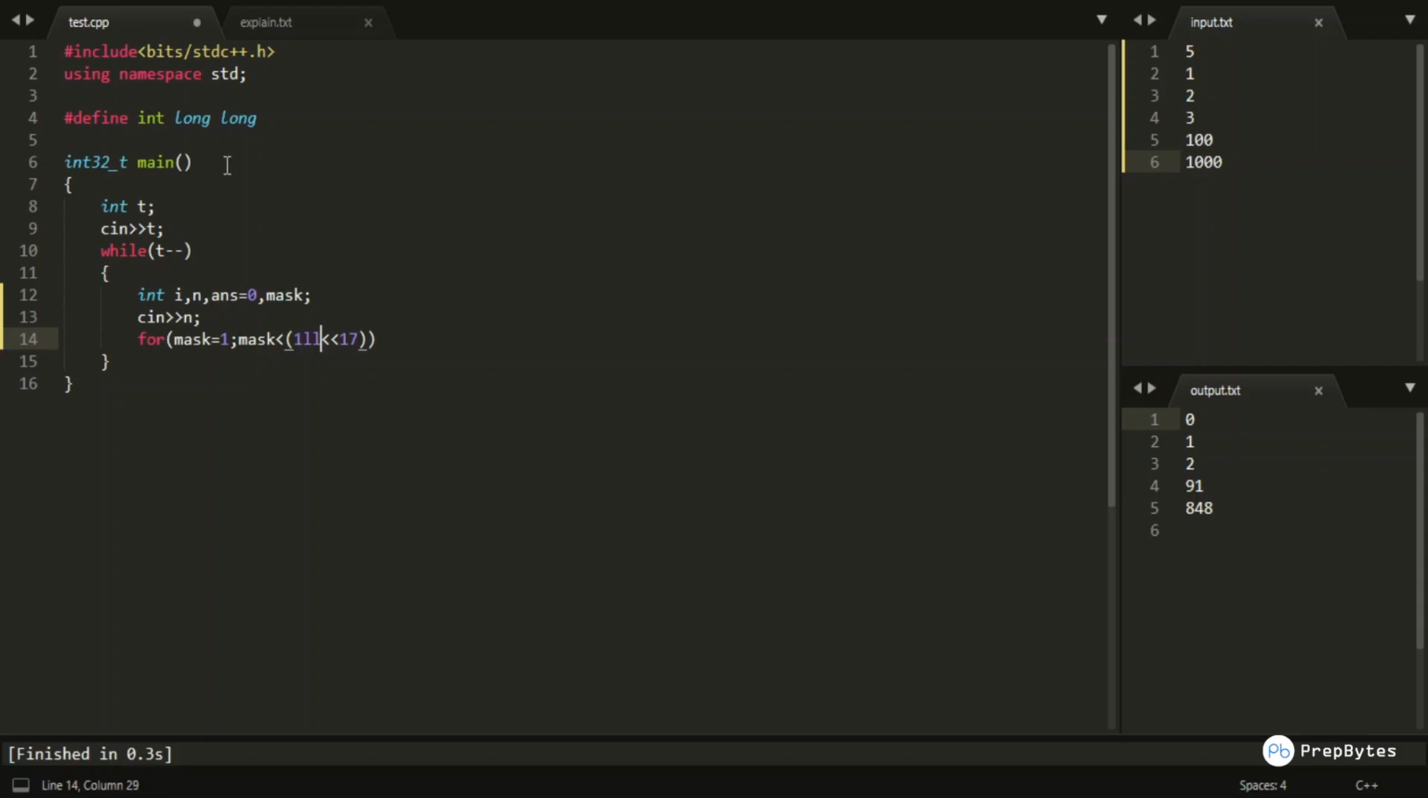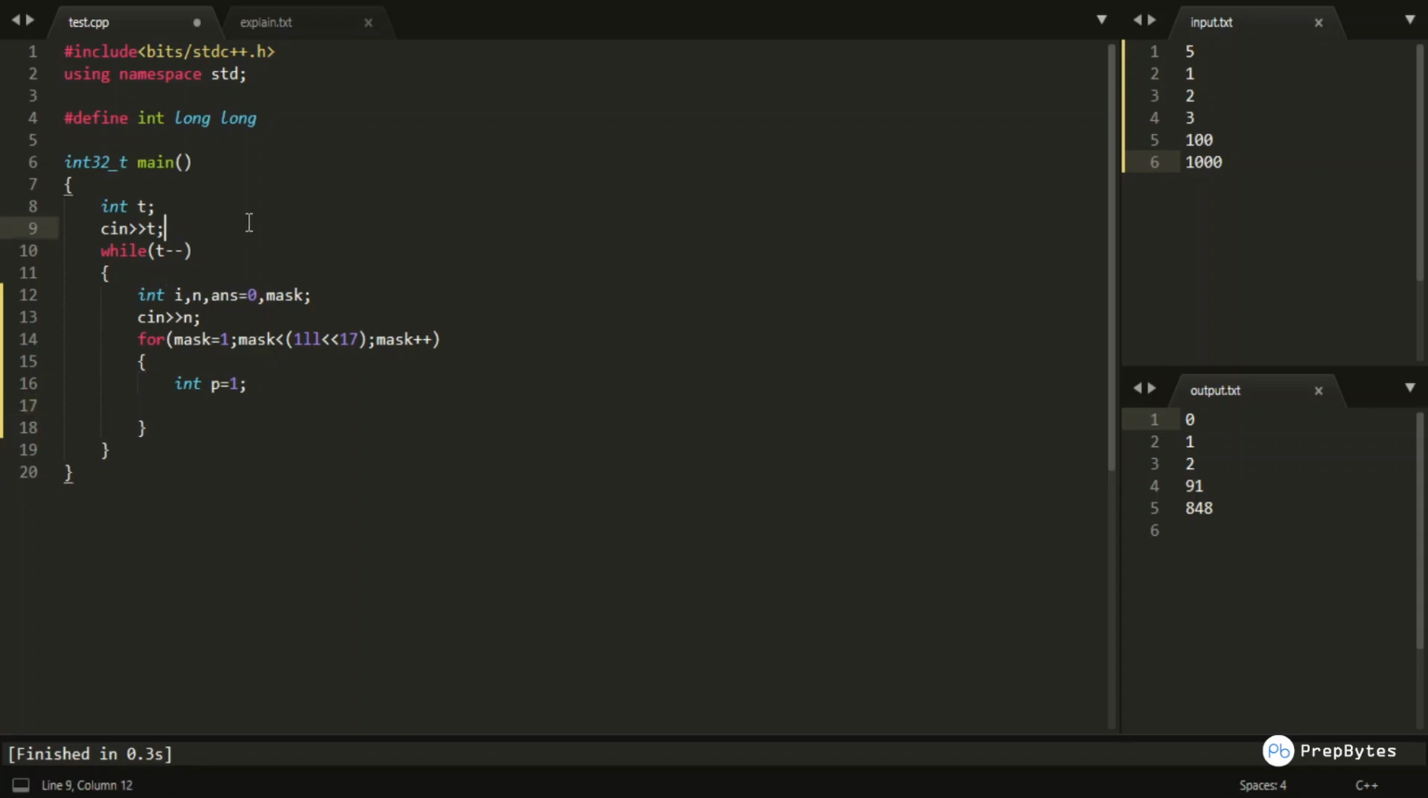I am writing 1LL because it is long long. In this particular case, I will have to make it long long because it should be of at least 17 bits, right? And then mask plus plus. Here 1LL is nothing but 1 only in long long form. And then I am having another element p, which will be storing the product of each and every combination or each and every subset of this particular set of all the prime numbers.